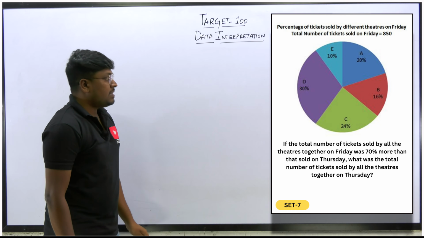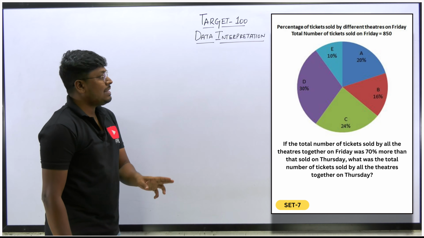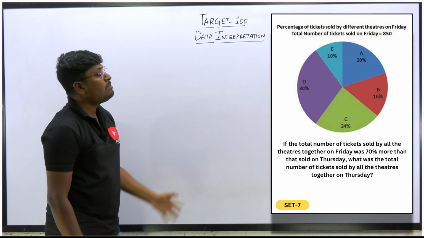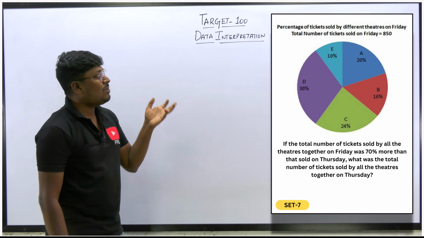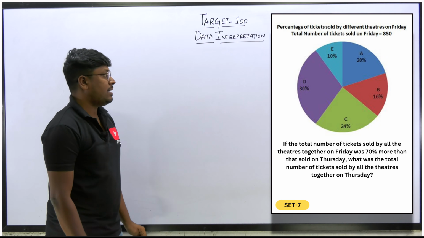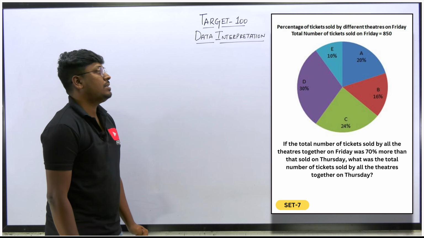So question number 3: the total number of tickets sold by all the theatres together on Friday was 70% more than that sold on Thursday. So what is the total number of tickets sold by the theatres together on Thursday?